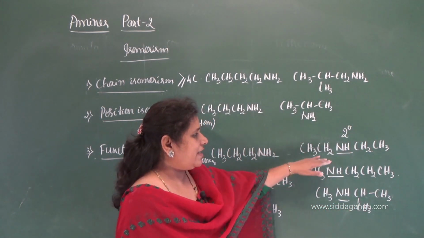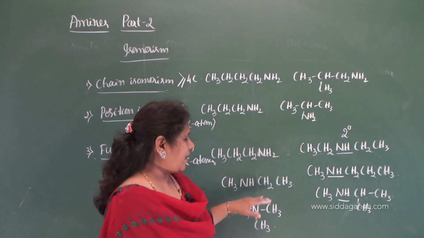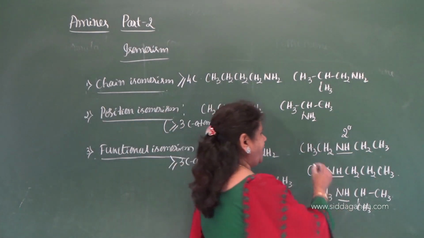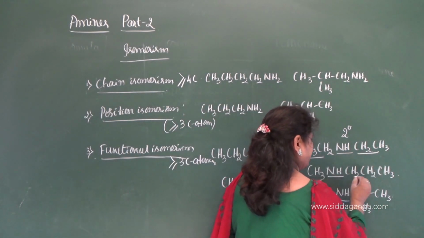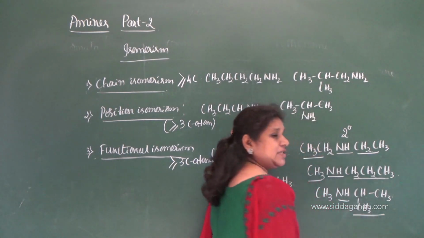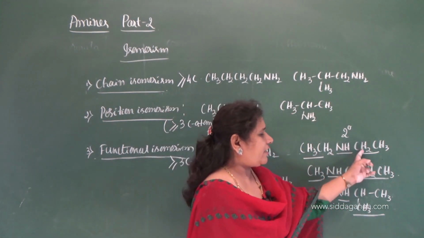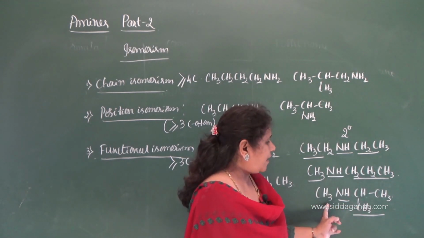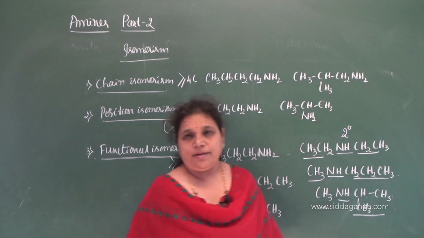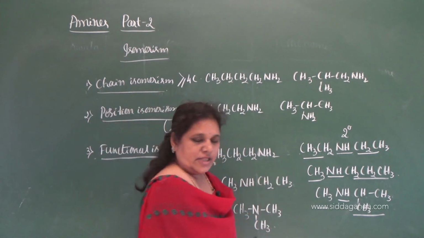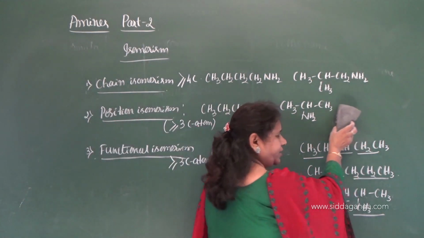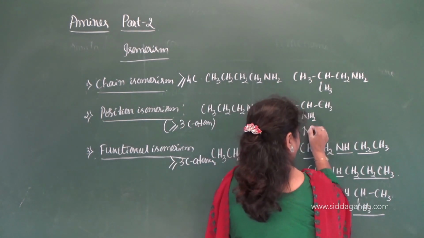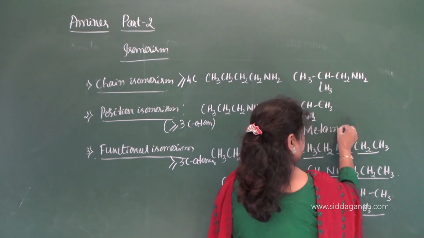So because it is a non-terminal functional group, secondary and tertiary are non-terminal functional groups, and the alkyl group arranged on either sides of this group is different. Here 2 ethyl groups, here methyl and propyl group, and here methyl and isopropyl. What type of isomerism then? So they also exhibit what? Metamerism. So fourth one, they also exhibit metamerism.